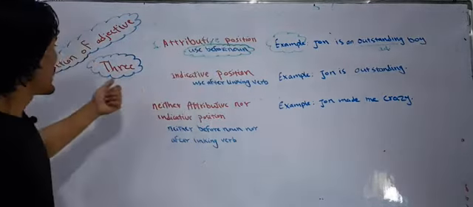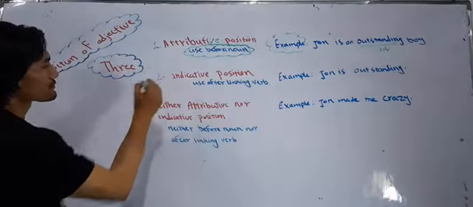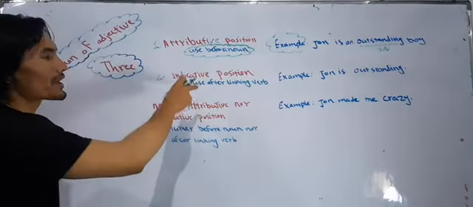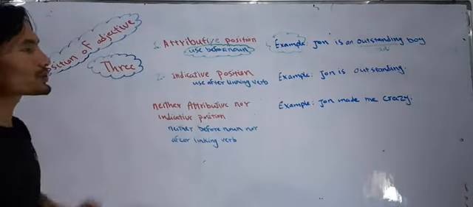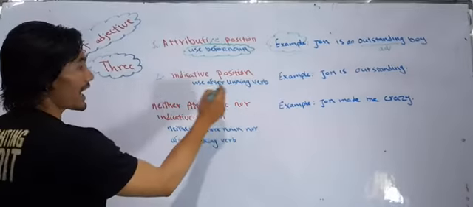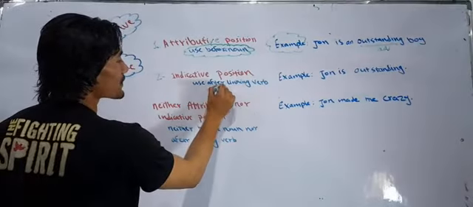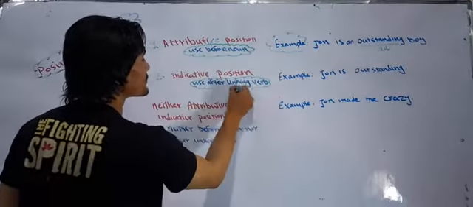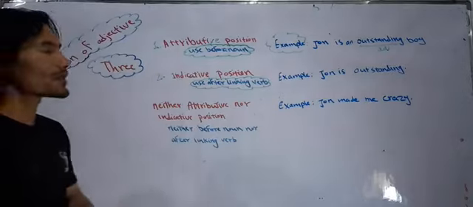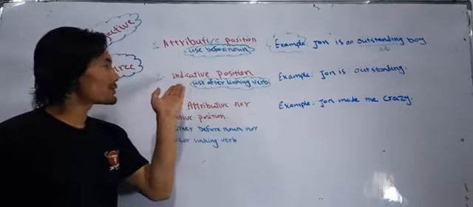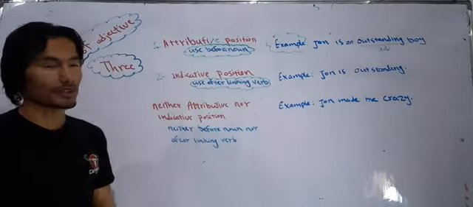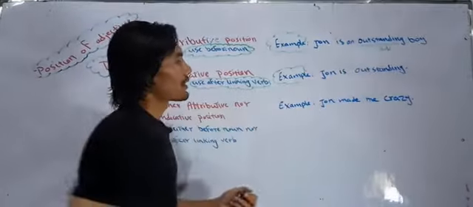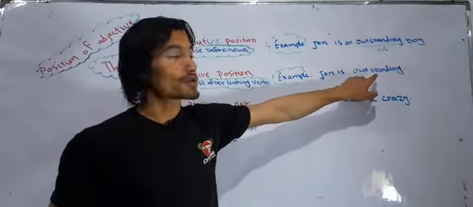And number two is predicative adjective. Predicative adjective or predicative position is the position where we can use adjective after a linking verb. When adjective comes after a linking verb, that's the predicative position. For example, John is outstanding.